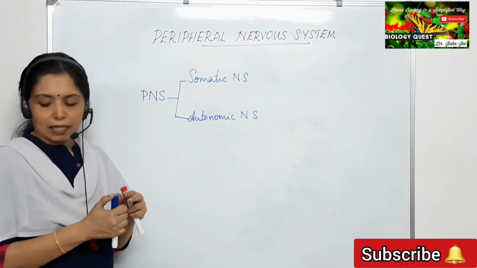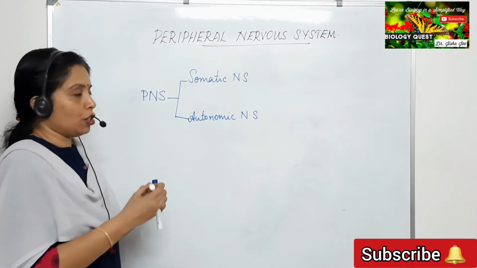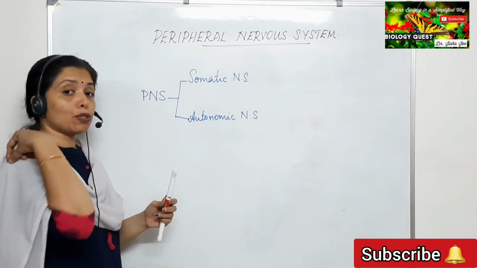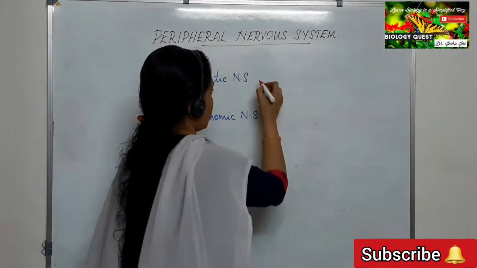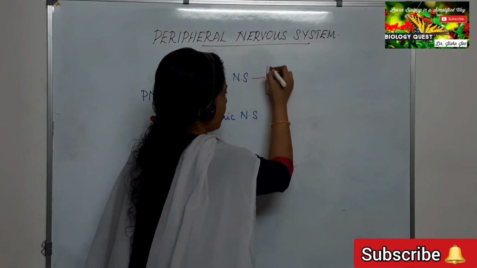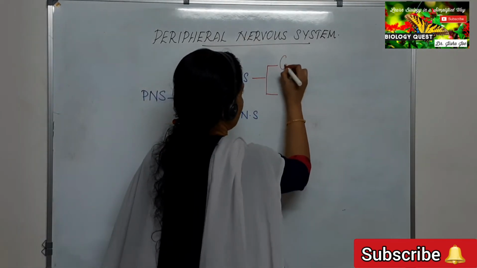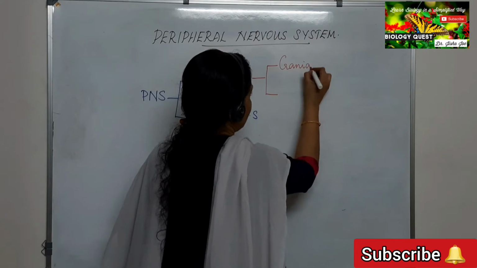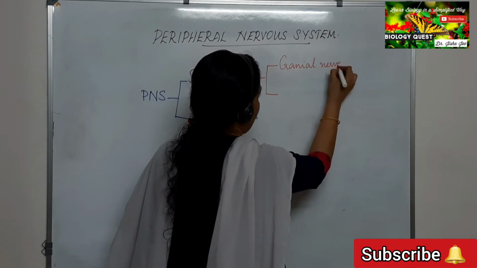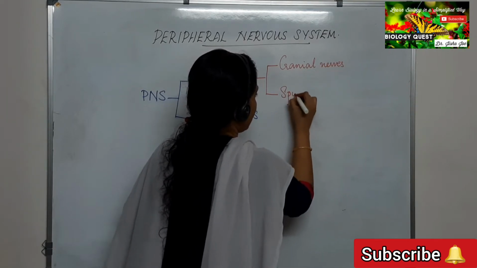And the somatic nervous system consists of two sets of nerves. Which are the two sets of nerves? Cranial nerves and the spinal nerves.